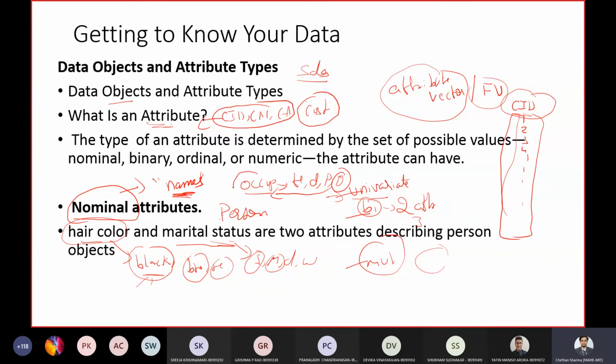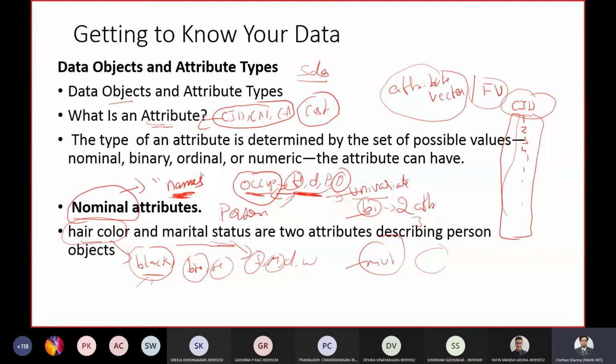So occupation is the attribute, but the values it can hold are related to names somehow. Such attributes are called nominal attributes.